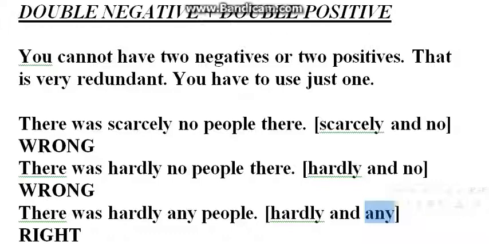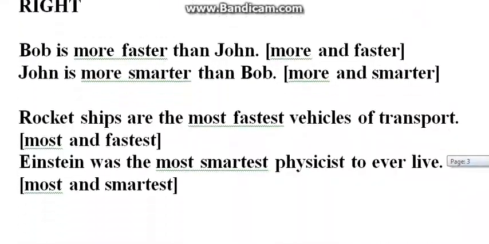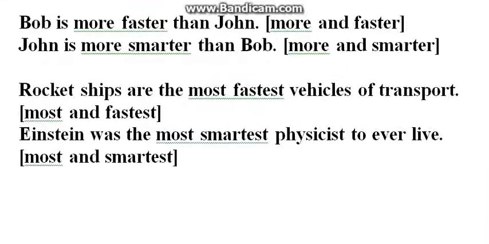The first two sentences are wrong because we have double negatives. And the last sentence is correct because we do not have double negatives. And if you have double negatives, or double positives for that matter, the sentence is incorrect. Now let's talk about double positives.